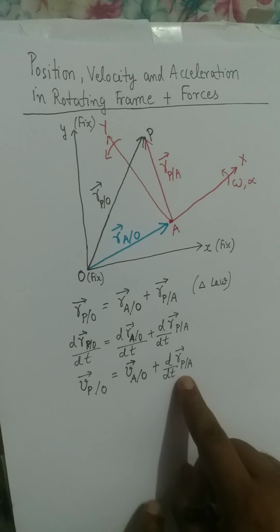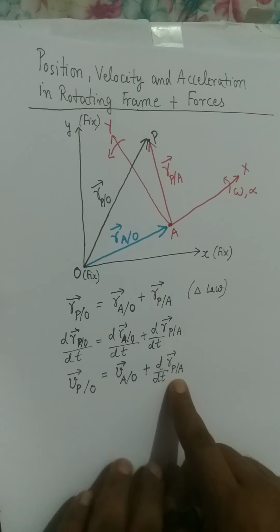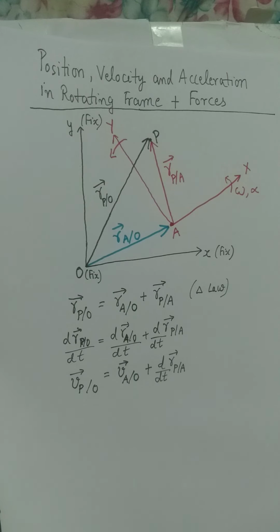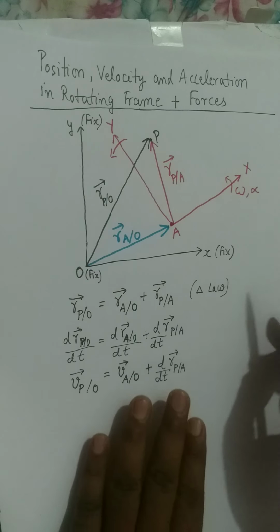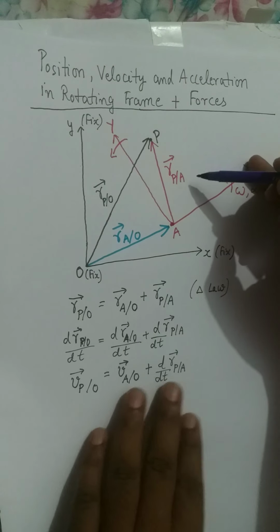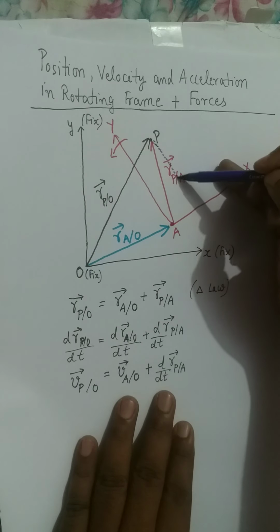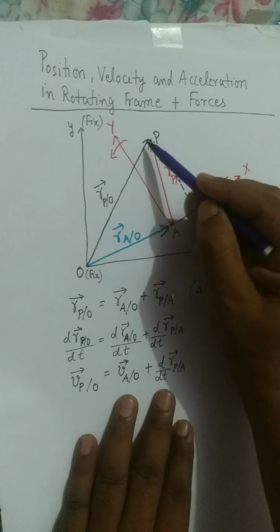Now our attention will be on this derivative. We need to understand what is the value of this derivative, the derivative of the position vector of particle P relative to the origin of the rotating coordinate system. To understand that, focus now. Let's say this vector r P relative to A has components in this rotating frame.